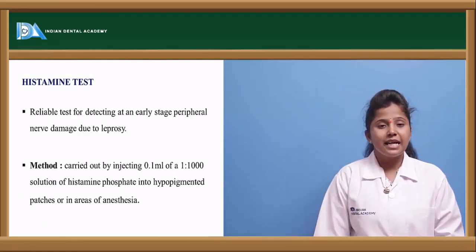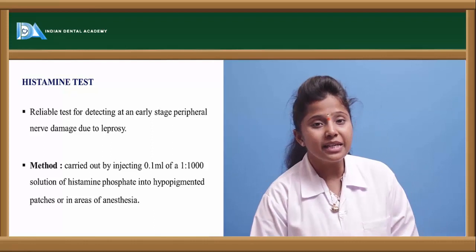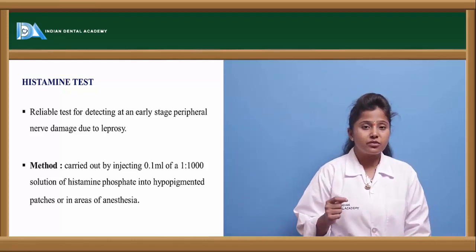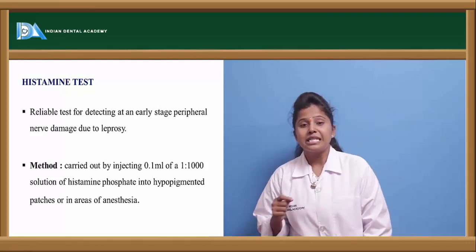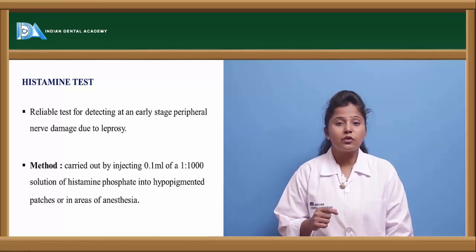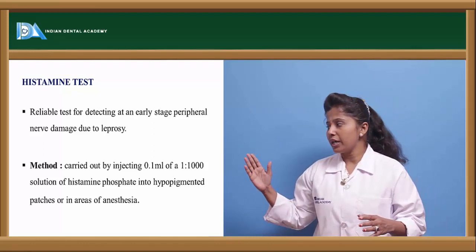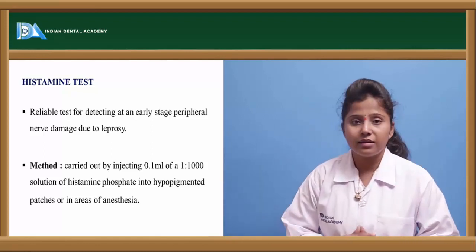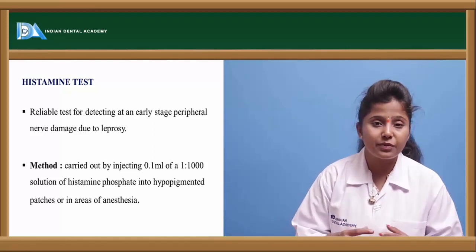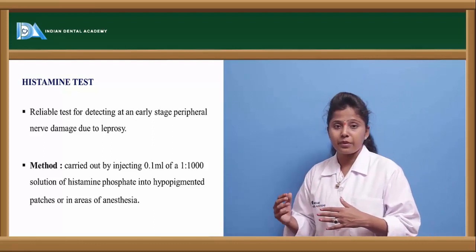The other test is the histamine test. Histamine is one of the chemical mediators which is released in the body. The histamine test is performed in order to diagnose leprosy in this way. First, we have to take 0.1 ml of the prepared preparation.